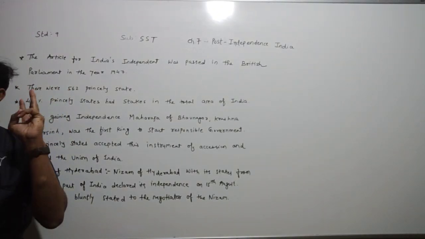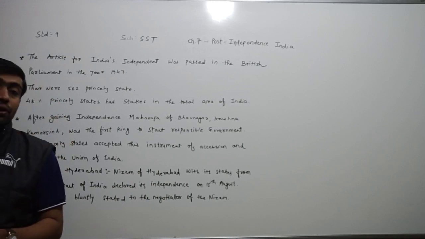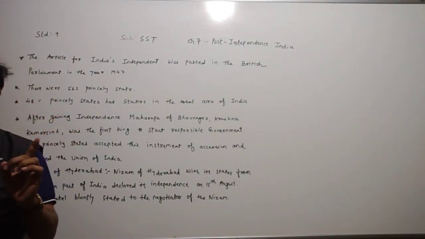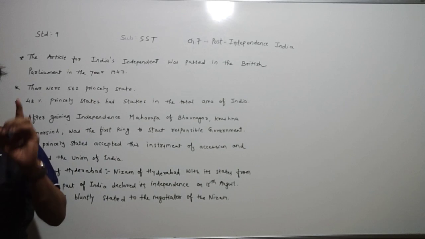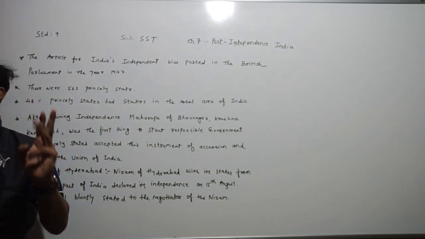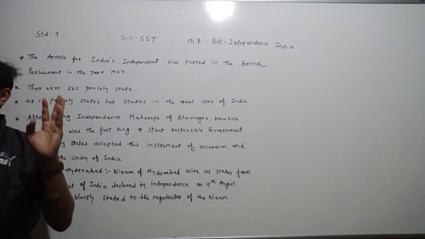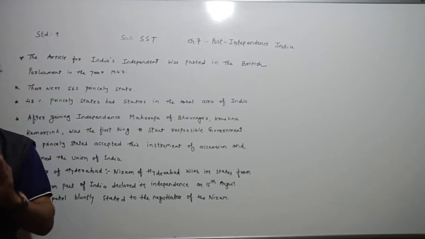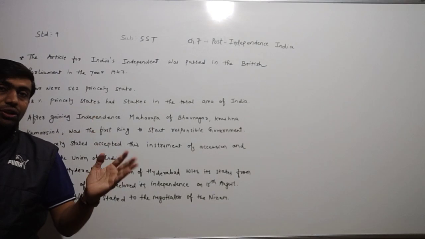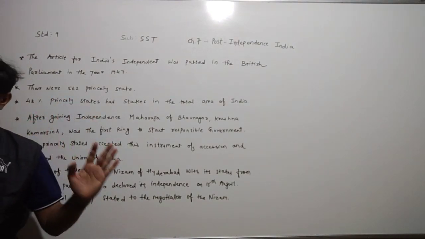Kashmir, Hyderabad and Mysore were the big states. Which are the big princely states, dear children? You have to remember that Kashmir, Hyderabad and Mysore are the three big states. Other states were smaller.